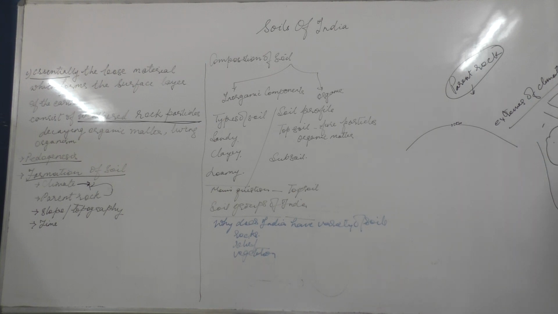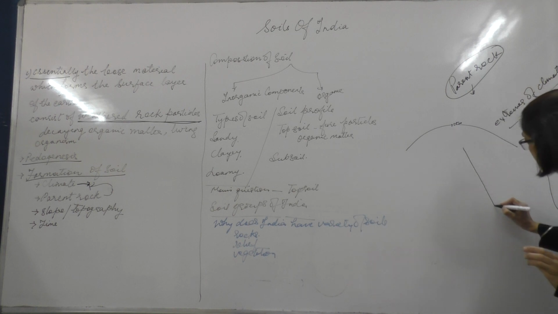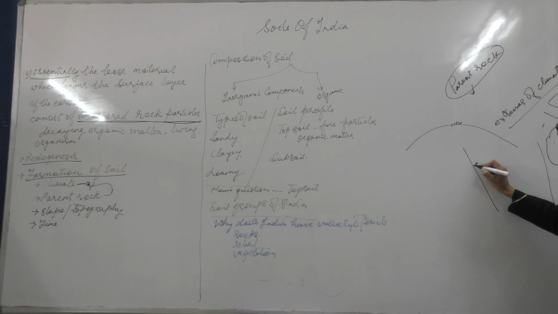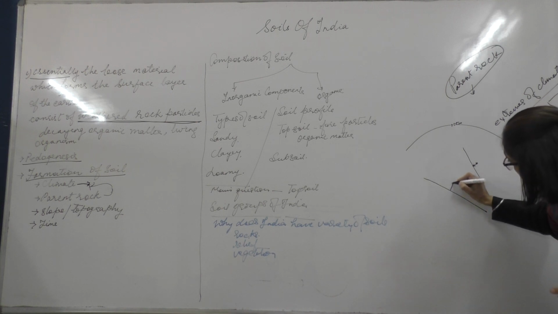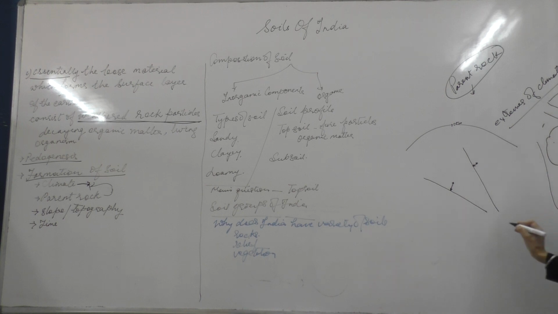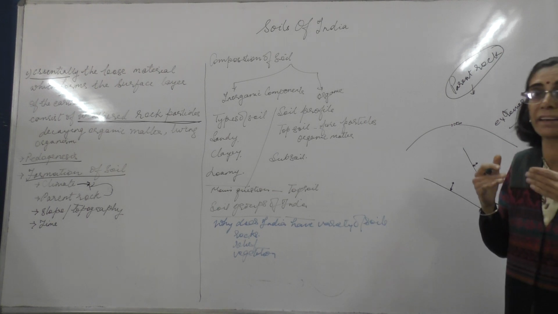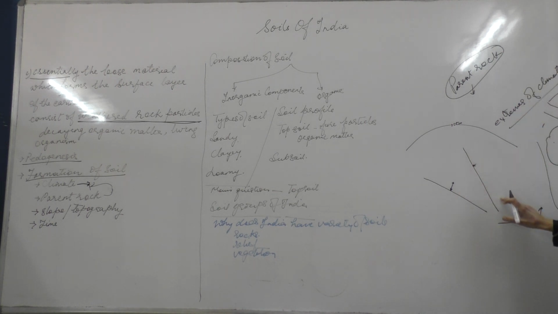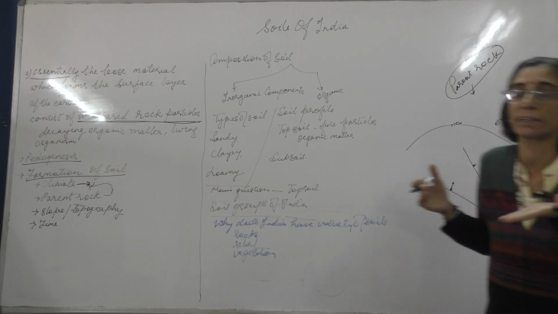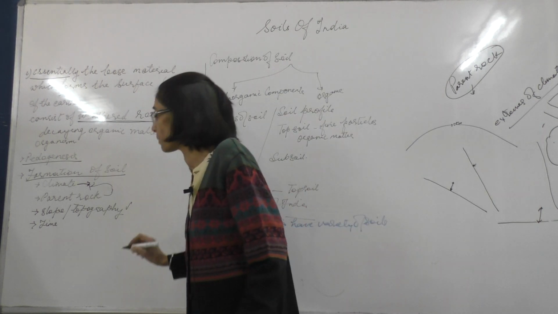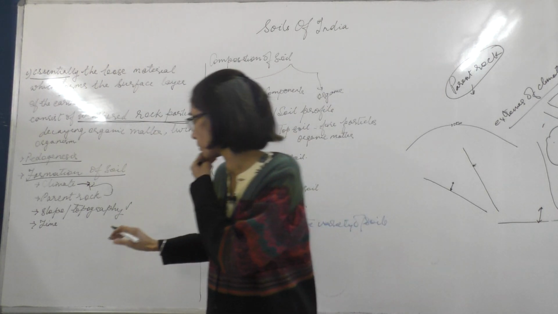Depending upon the slope, if the slope is very steep, the thickness of the soil will be very less. If the slope is gentle, the thickness of the soil will be a little larger. But if it is a plain area, the soil will be deep enough because it cannot be carried away easily by the water and rain. So slope determines the thickness of the soil. It determines whether the soil will be deep or not. So slope and topography play an important role in soil formation.